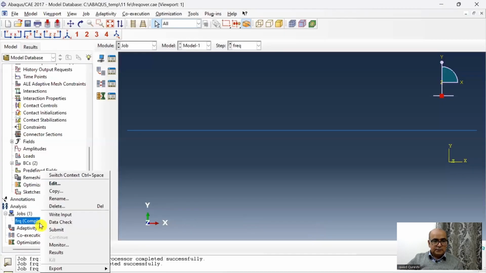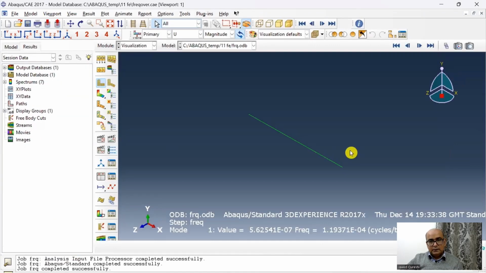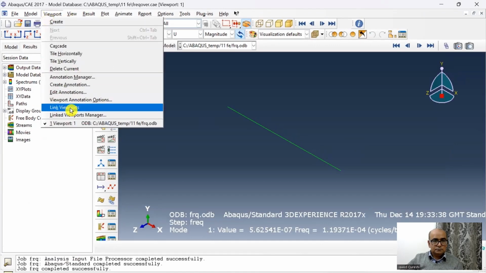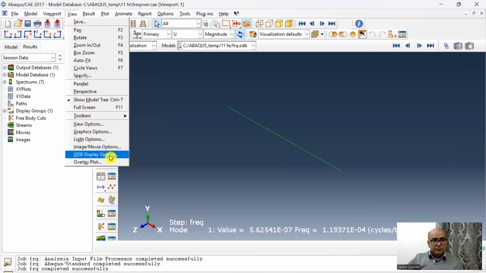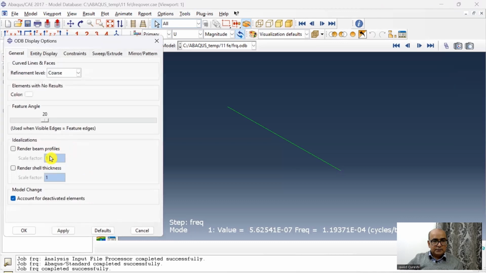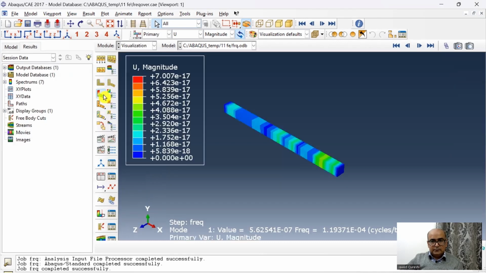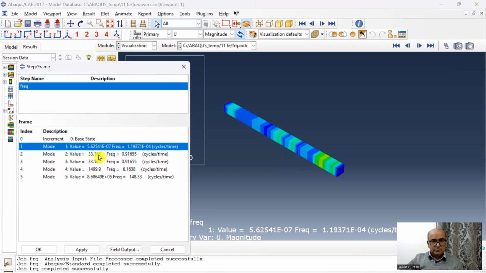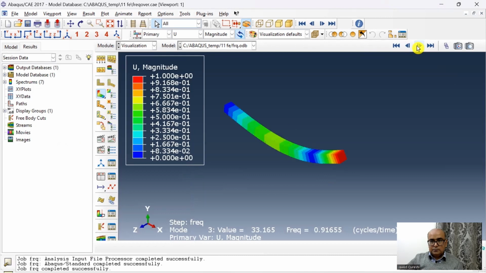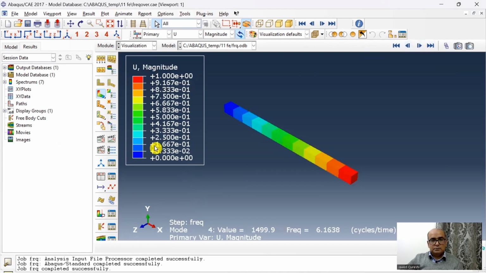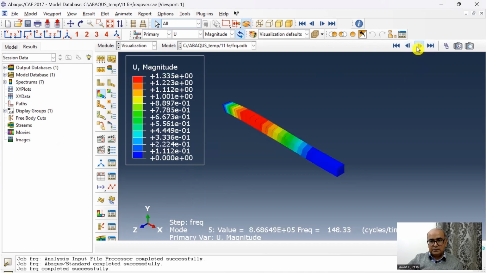In post-processing, you can view the results, and here if you like, you can go to viewport options. We'll remove this canvas. I will render the profile so that I can see the values properly. So then 1, and here click on results. I will start with the second mode, this mode, third mode, fourth. In that way you can have a look at different modes. And here I'm plotting displacement. You can plot pretty much anything you like.